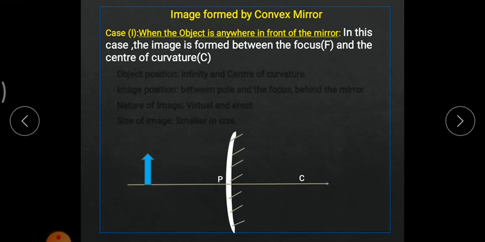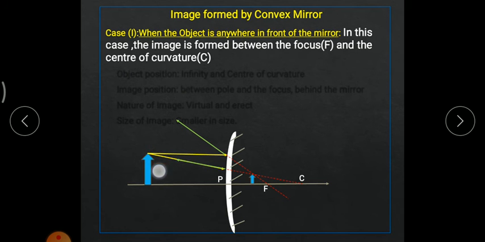Again, I have to take a minimum of two rays to obtain an image. First ray is this yellow one, the incident light ray. The mirror is of diverging nature, so this light ray would go in this direction. Again, another ray, this one. Whenever this light ray is directed toward the center of curvature, it will pass through focus. As you can see, this is the incident first ray path and the reflected light ray. I have traced that path in the backward direction, and again I have to take another rule from image formation.